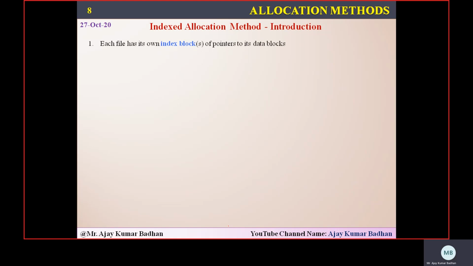Now the third one, what we do have here, tries to overcome the problem related to something we discussed earlier, called linked allocation. That linked allocation, whatever we had discussed, has a problem related to the pointers and all. That problem is getting overcome by this particular indexed allocation method. Well, how it is trying to eliminate it, let me explain it.